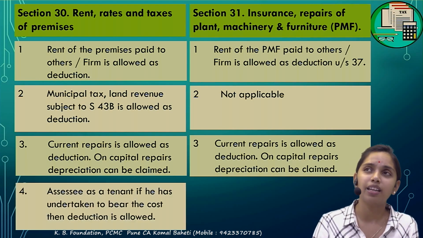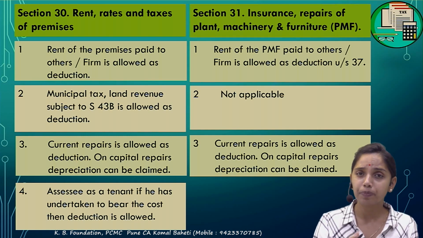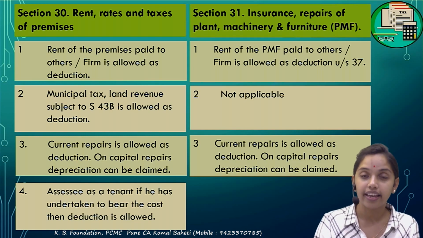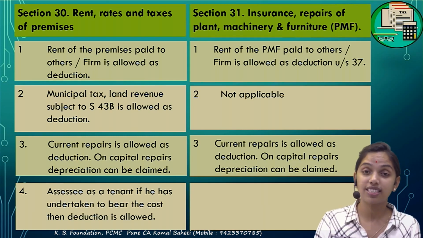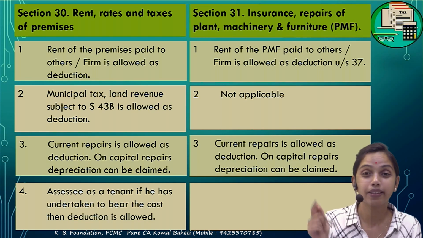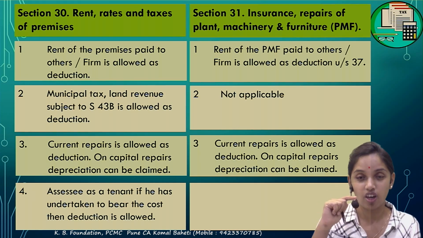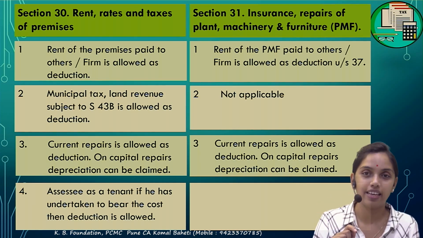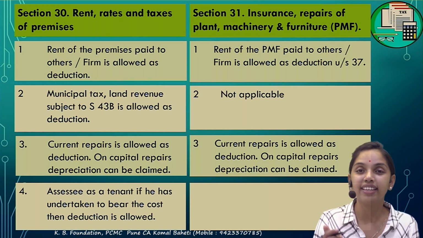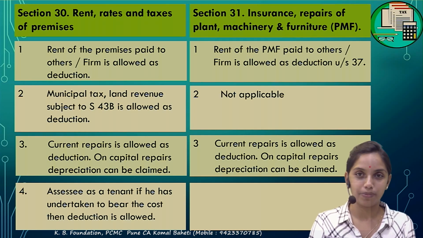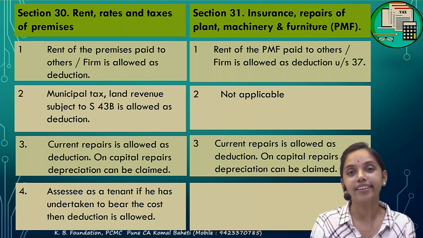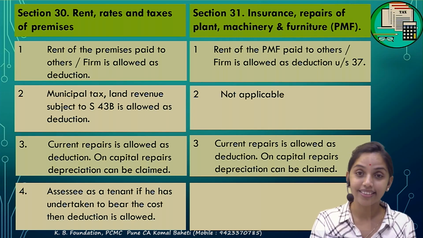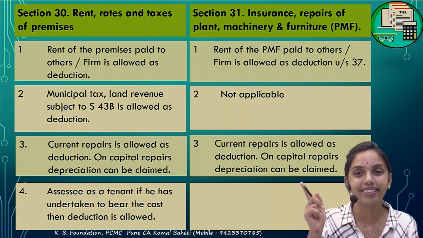But try to understand, if a tenant has done the repair, then that would be allowed as deduction if the repair cost is supposed to be borne by the tenant as per their initial understanding or initial agreement. Then only it is allowed. मतलब original agreement में tenant need to bear the repair. If that is in a clause, then deduction is possible. But if there is no clause, then the tenant cannot get deduction for the current repairs under section 30, they may get deduction under section 37.